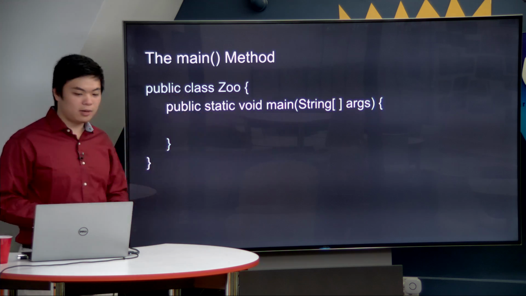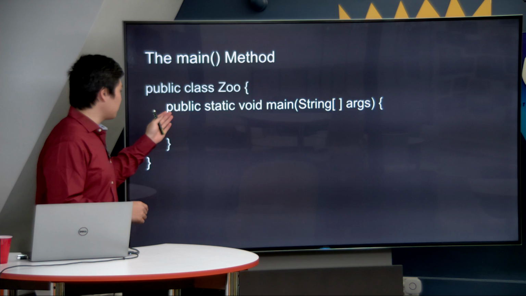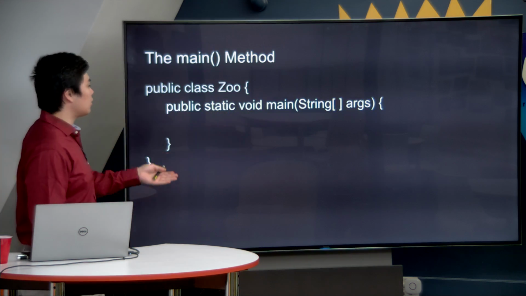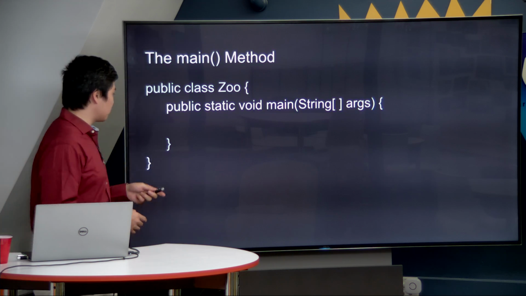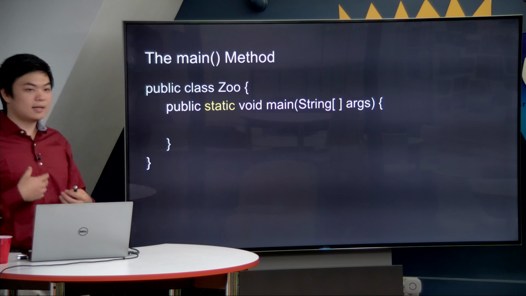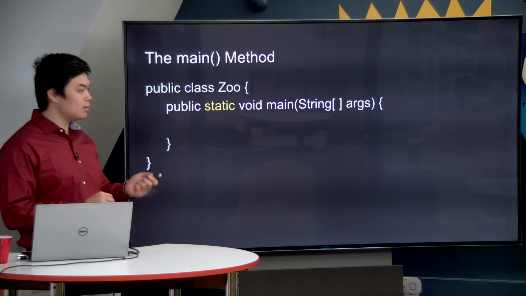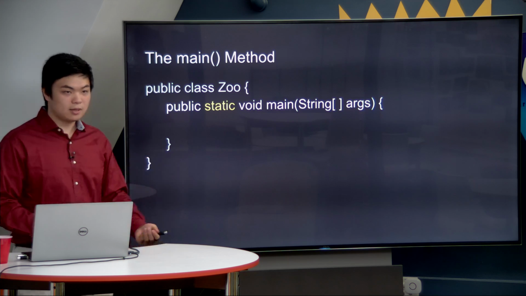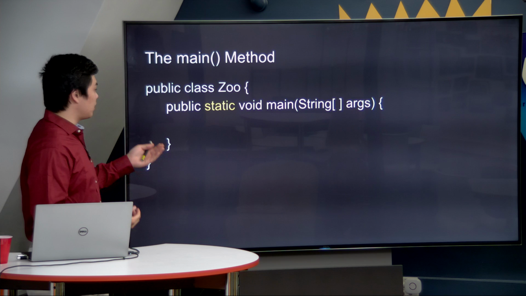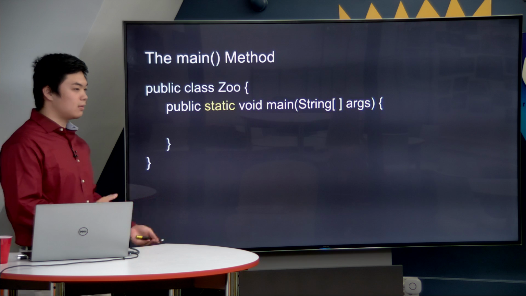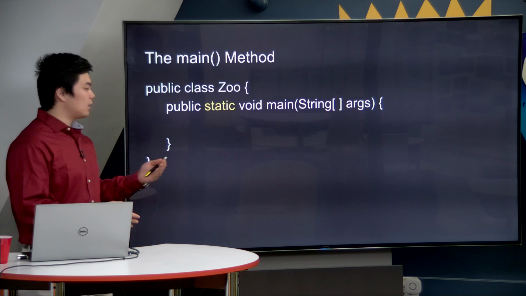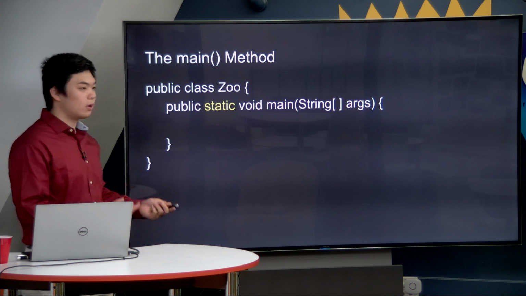We have a program here called public class Zoo, and inside of it, there's this very fancy line that says public static void main(String[] args). Some of these words might be familiar to you, some of them might be very foreign, but let's go over them. First is the static keyword. Static is very important inside of Java because it basically means that you can call this method without creating an object. Usually you think, if I have a method or some action that I can do, I need an object to do that action. But in this case, we want to make sure that we can run main without having to create instances of the class Zoo. Because when we run this on our computer, are we going to be able to make a Zoo object when we're executing a main method? The answer is no, and therefore we have to specify static so that it will run anyway.